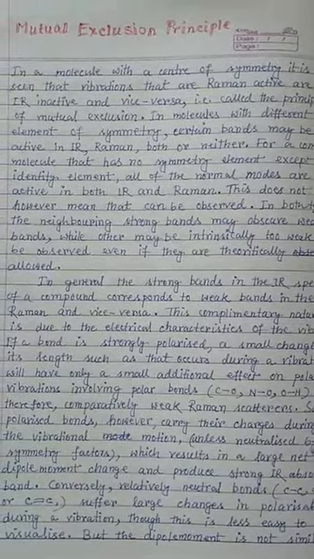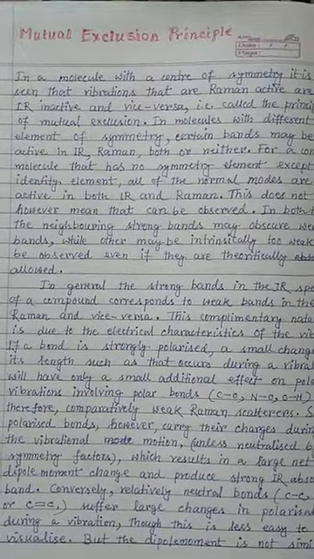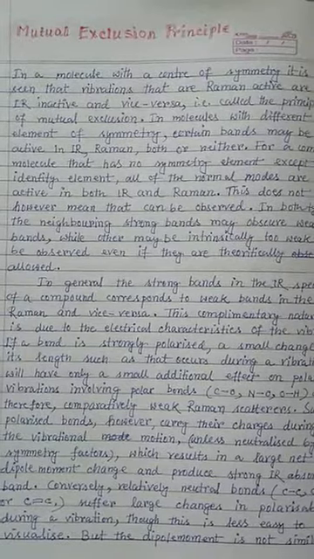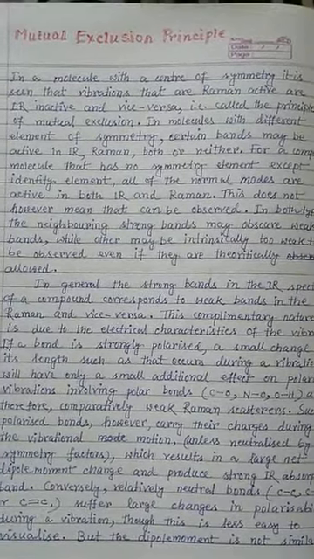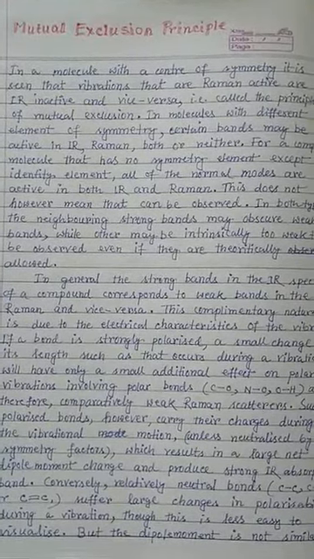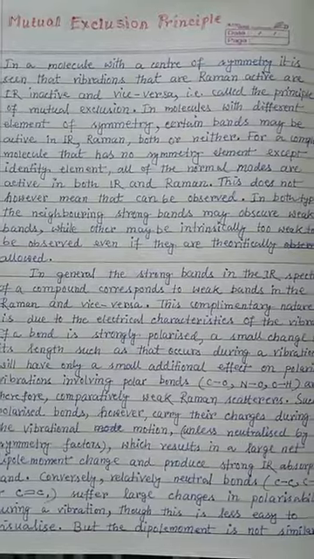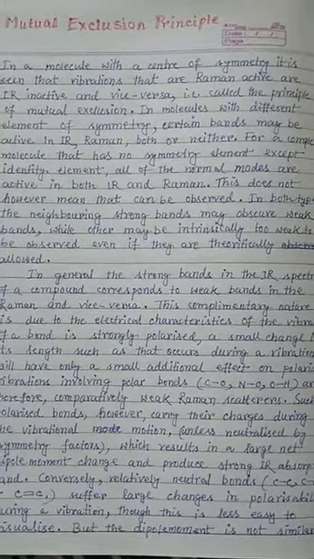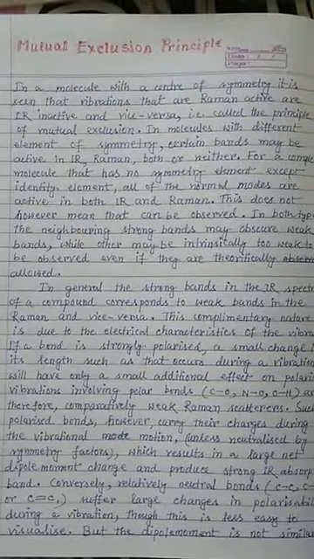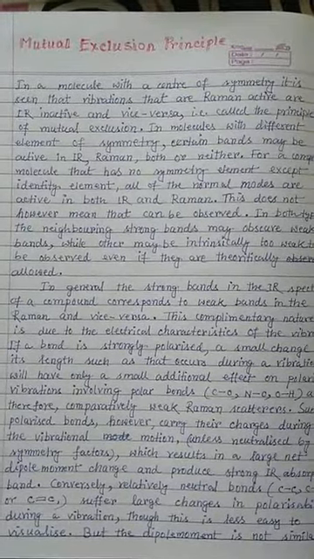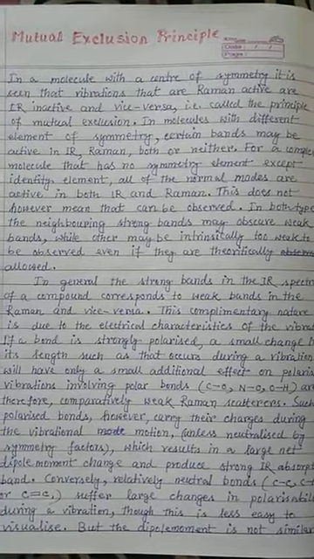So this phenomenon, the mutual exclusion principle, is related to the vibration of molecules, meaning molecular vibrations, and because of this vibration, how the dipole moment or the polarizability parameter changes matters. Okay, so let's start. In a molecule with a center of symmetry, it is seen that vibrations that are Raman active are IR inactive and vice versa. What does it mean actually?